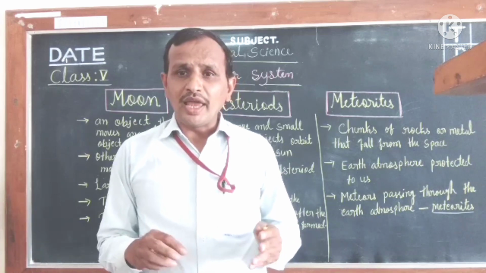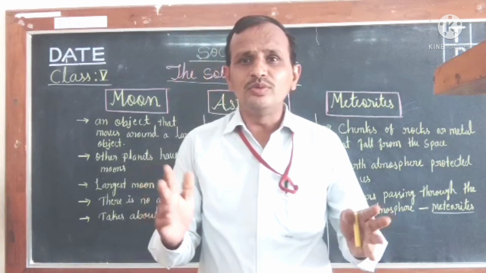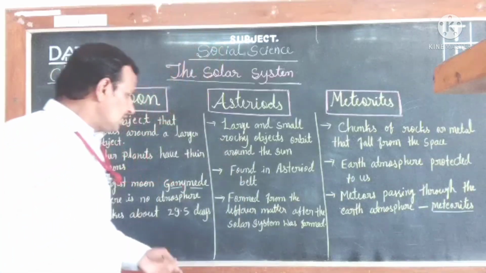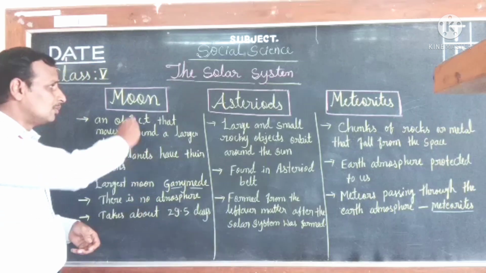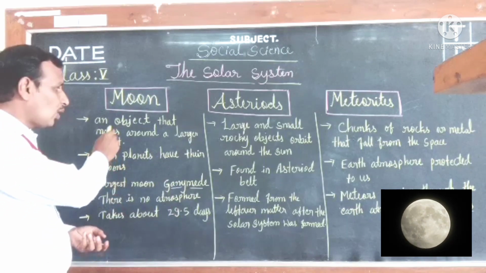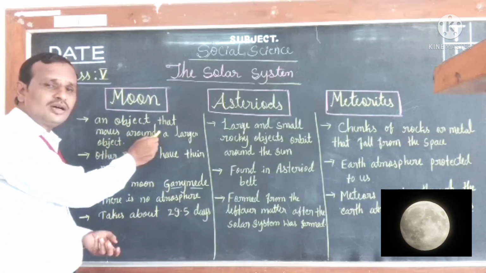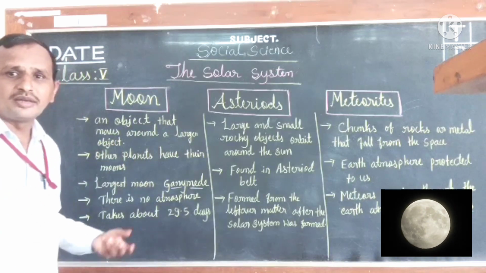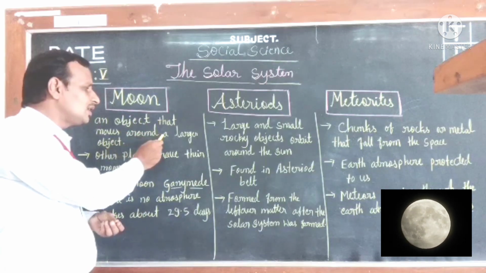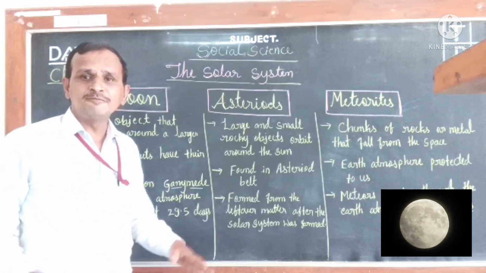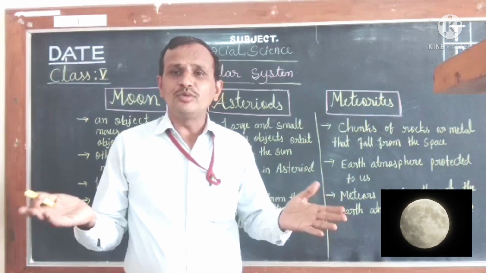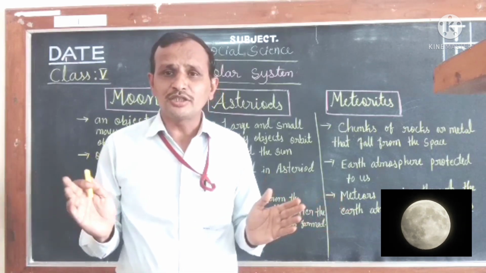So actually what is the moon, children? Let us understand in detail about the moon. The moon is an object that moves around a larger object. I repeat once again, children: the moon is an object that moves around a larger object. So here the moon is an object and it moves around a larger object in space.